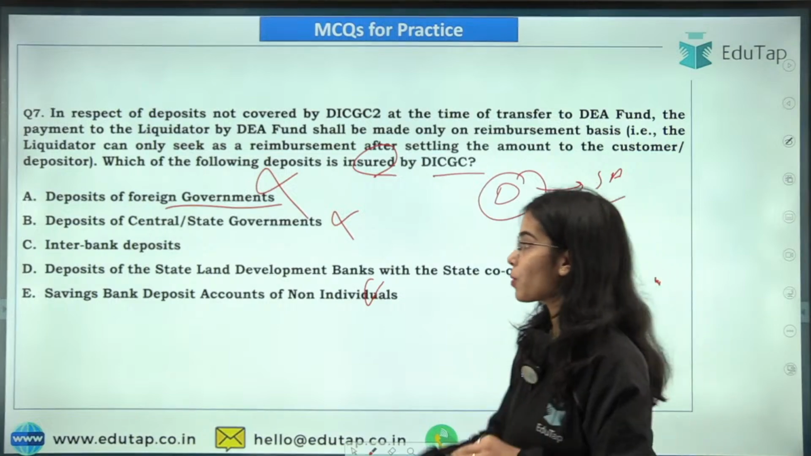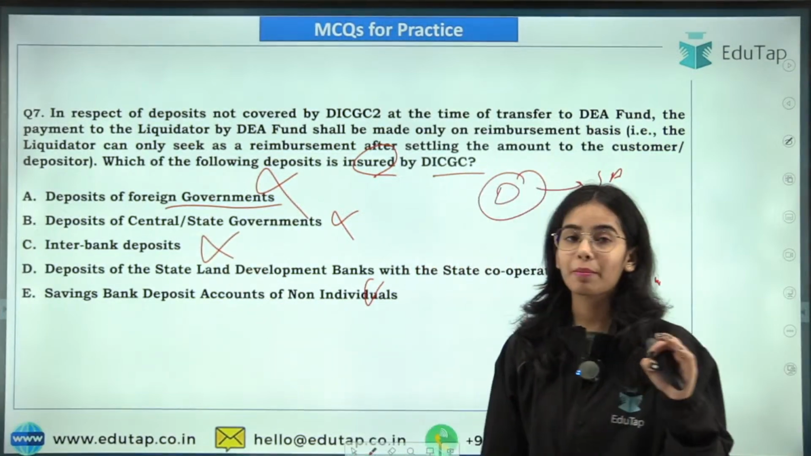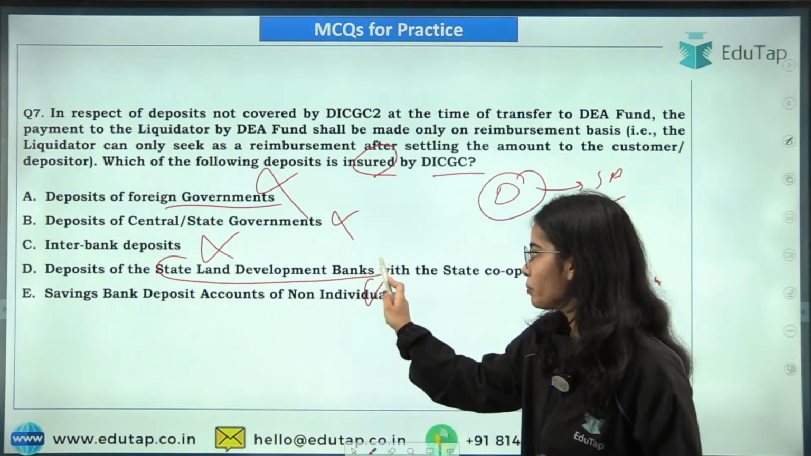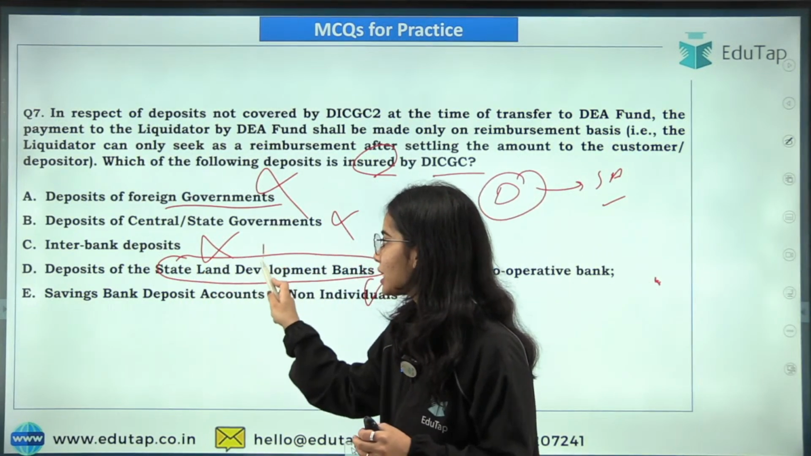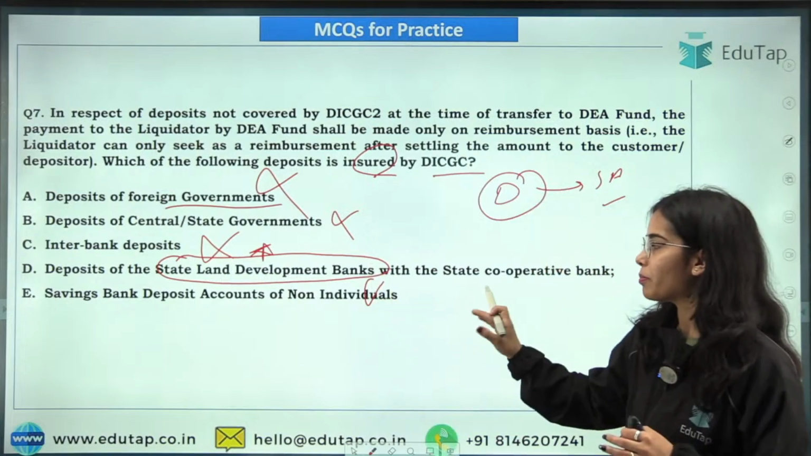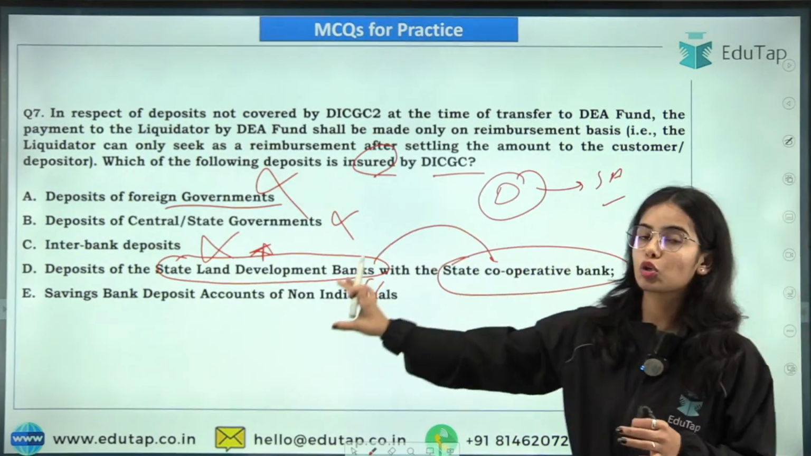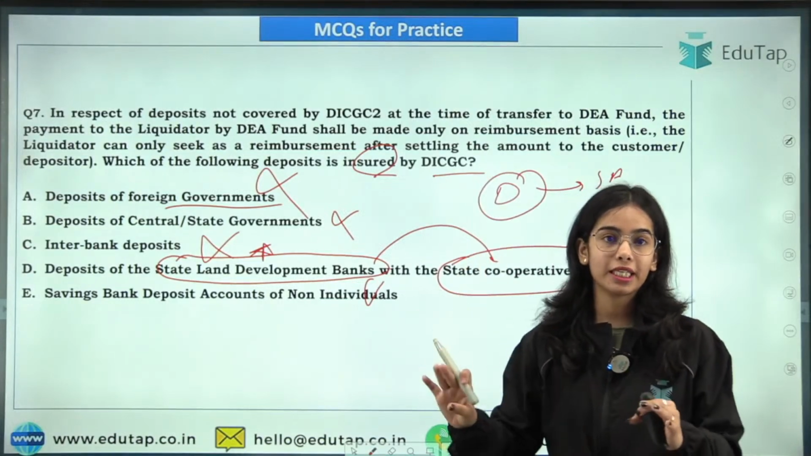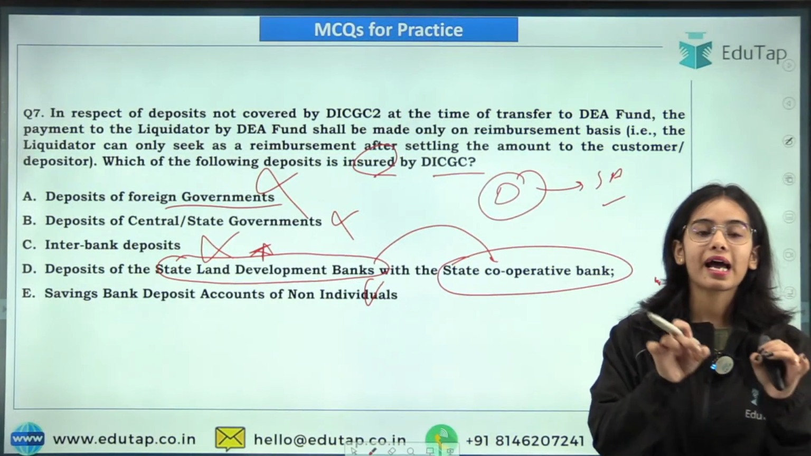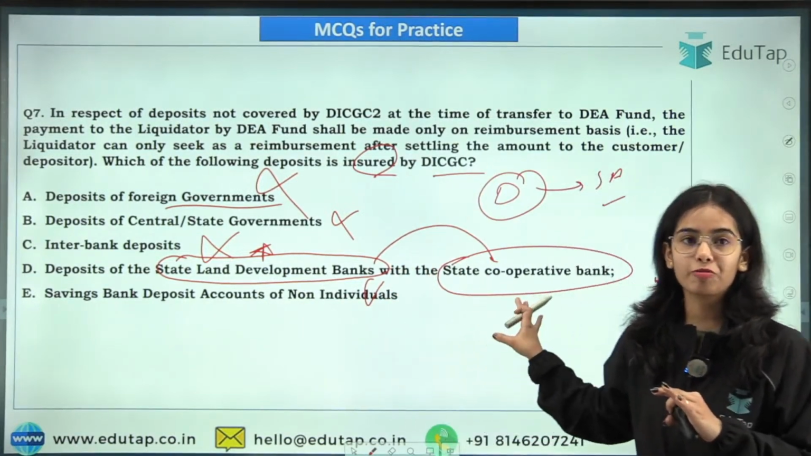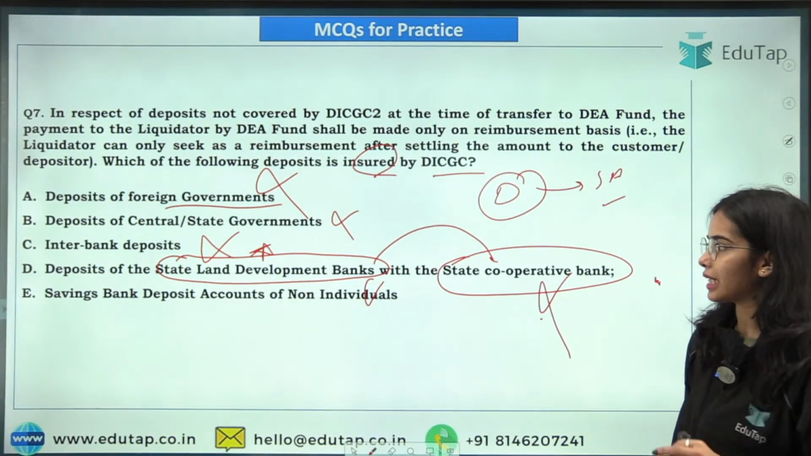The interbank deposits are also not insured by the DICGC, as well as the deposits of the state land development banks. So the deposits that the state land development banks are making with the state cooperative banks are also not insured by the DICGC.